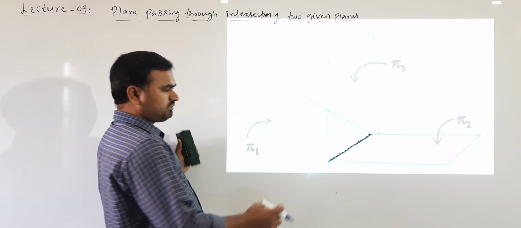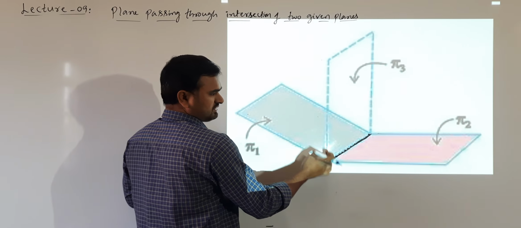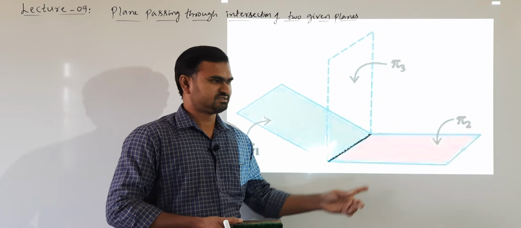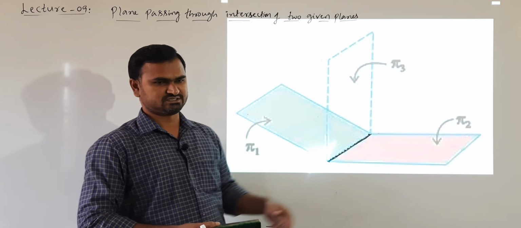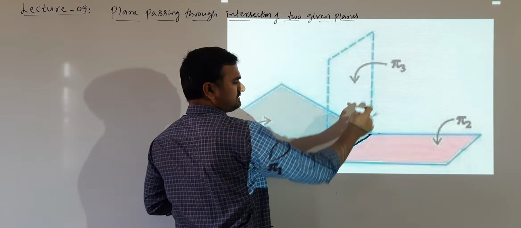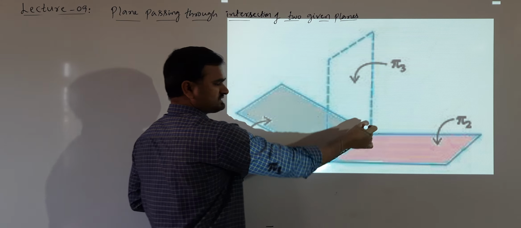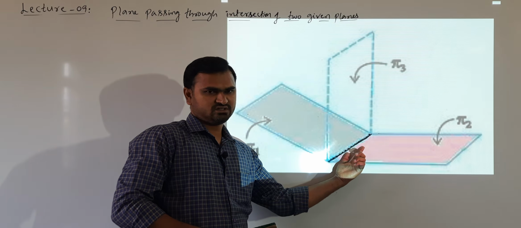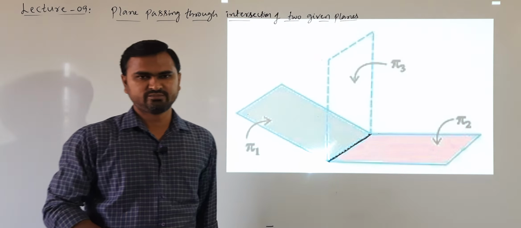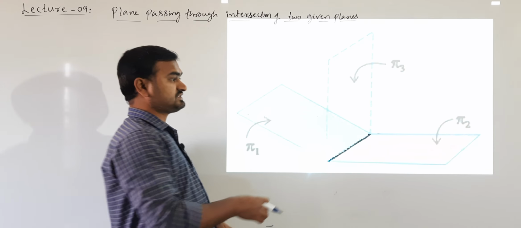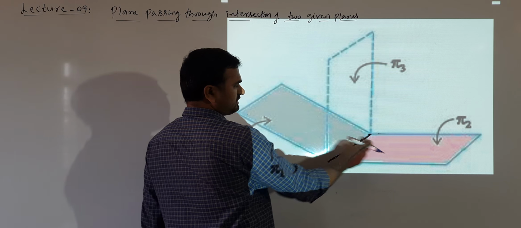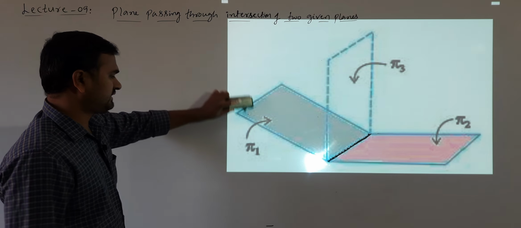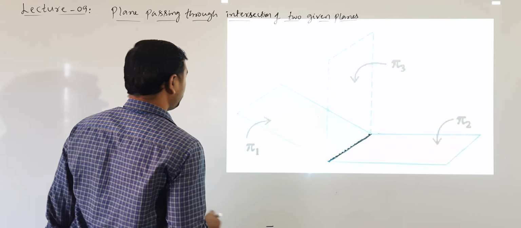Now, passing through this line of intersection, how many planes can be determined? Again we can determine infinite number of planes passing through this line of intersection. One such plane is like this. Now we can take another plane like this passing through this line of intersection, like the binding of a book. Passing through this, there exist infinite number of planes. Now we have to determine the equation of planes through the intersection of two given planes. Understand? So let us take pi 1 and pi 2 as the two given planes.